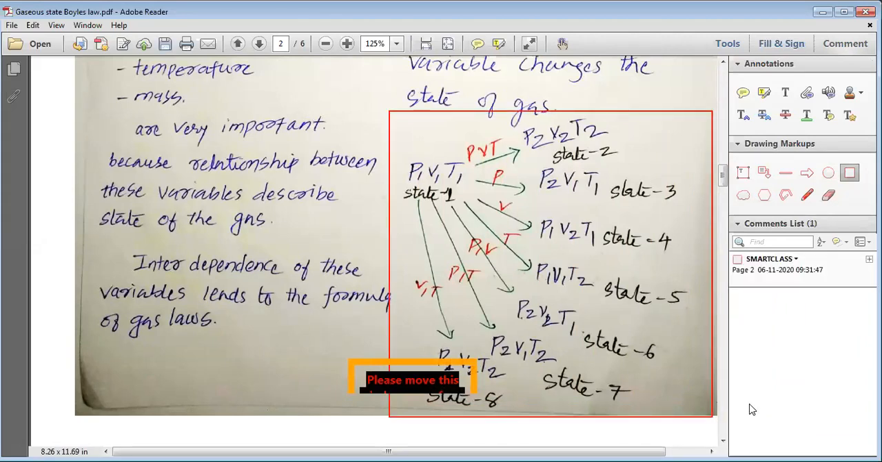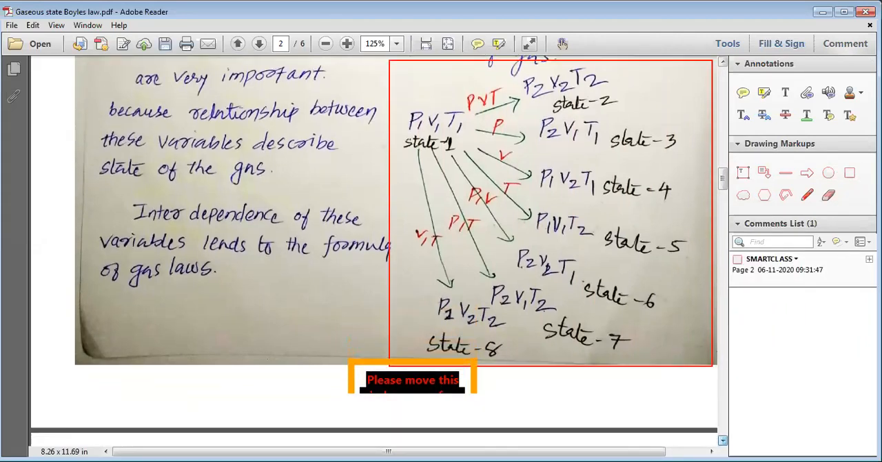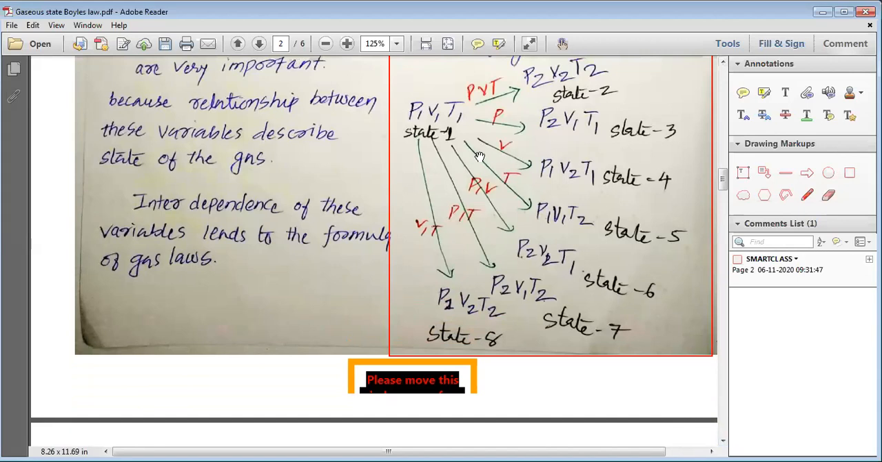This is what I'm talking about, my dear students. You can see it easily without any problem. Yes? Now you can see. Yes, sir.